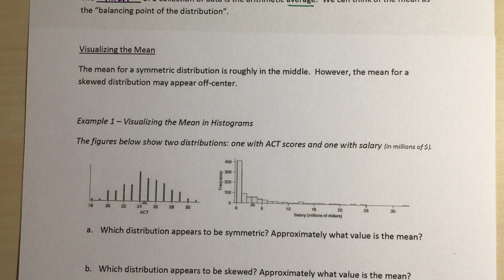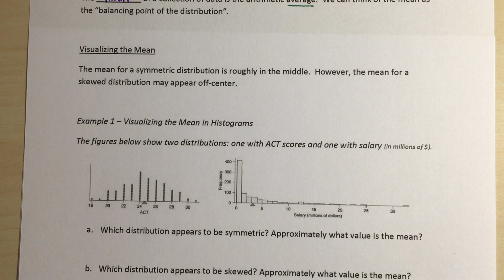Right? So the figures below show two distributions, one with ACT scores and one with salary in millions of dollars. Which distribution appears to be symmetric? Approximately what value is the mean? Which distribution appears to be skewed? Approximately what value is that mean?